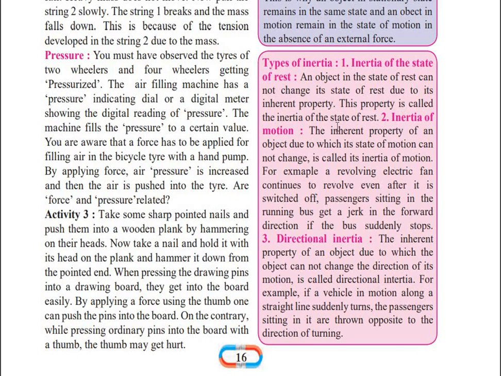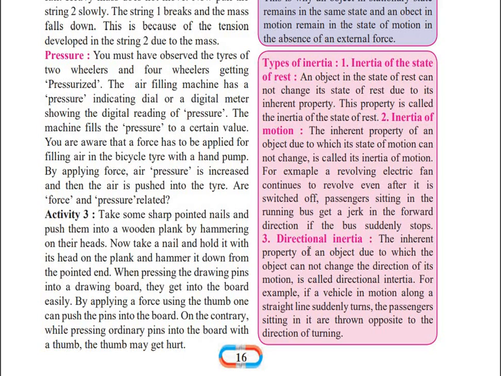Inertia of motion. This is the second type. The inherent property of an object due to which its state of motion cannot change is called its inertia of motion. So if the object is in motion, it will always have the tendency to remain in motion only and refuse to change its state of motion. That is called the inertia of motion. For example, a revolving electric fan continues to revolve even after it is switched off. Passengers sitting in a running bus get a jerk in the forward direction if the bus suddenly stops.